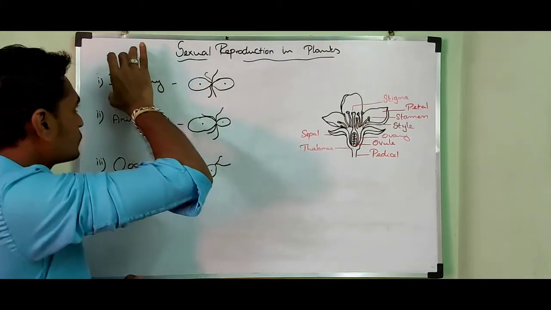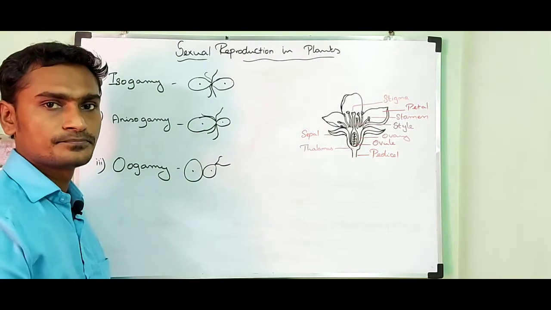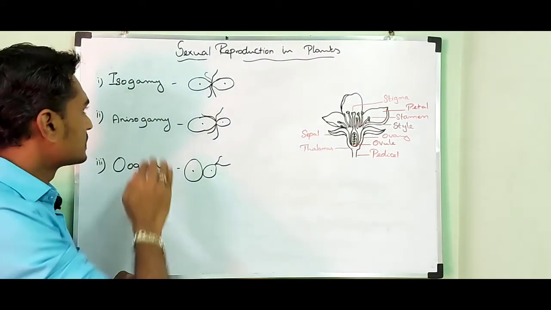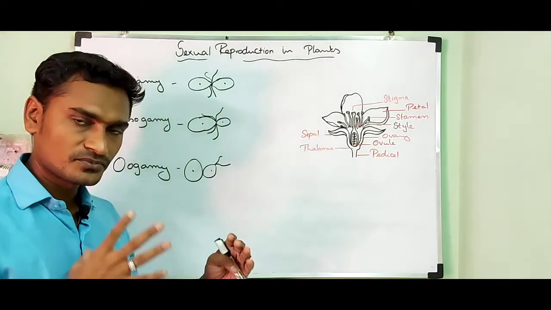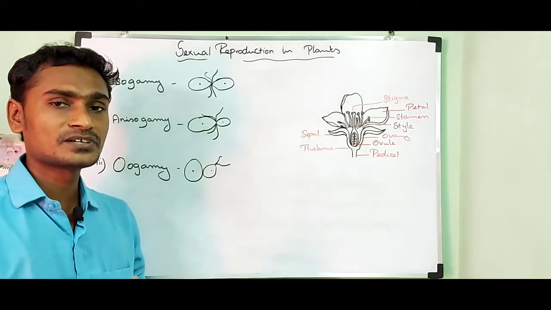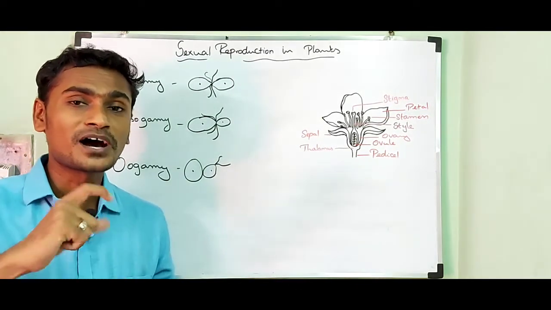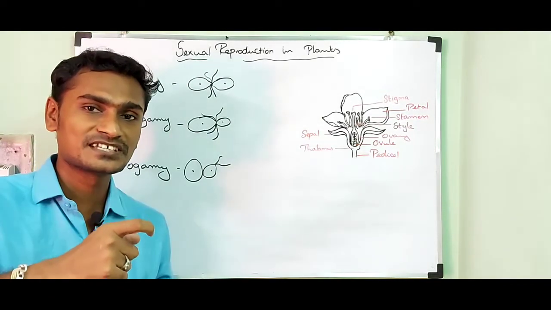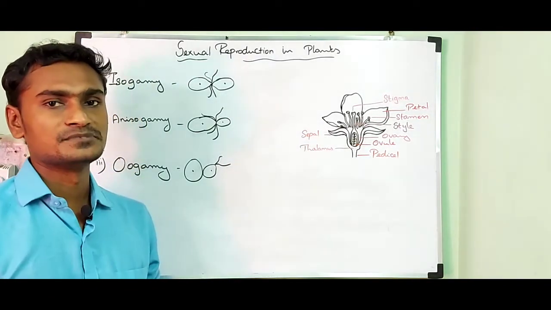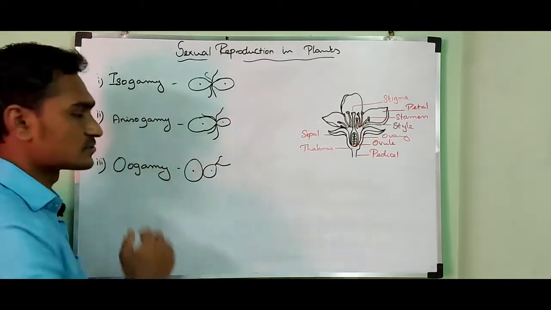Isogamy means iso is similar, identical, and gamy means fusion of gametes. In isogamy, fusion takes place between both morphologically and physiologically similar gametes, and that condition is called isogamy.